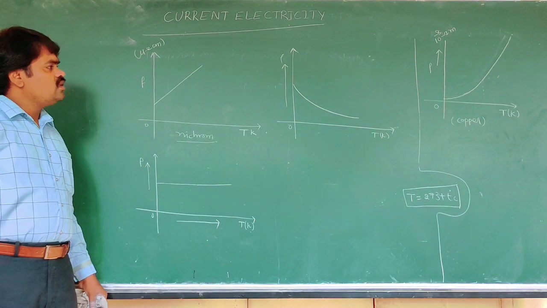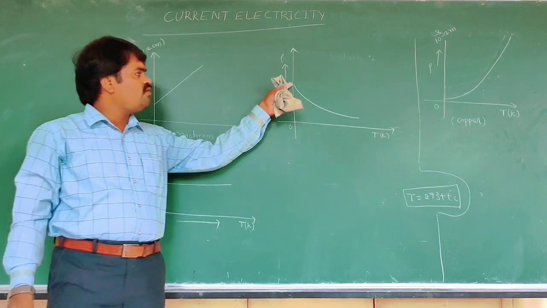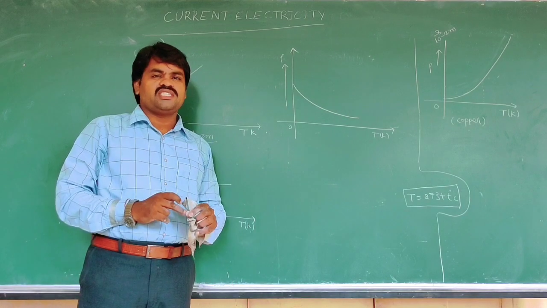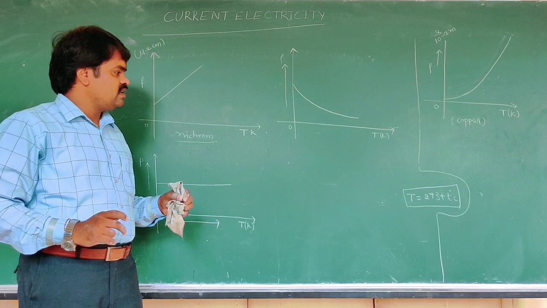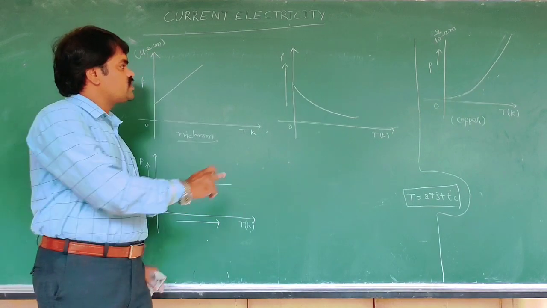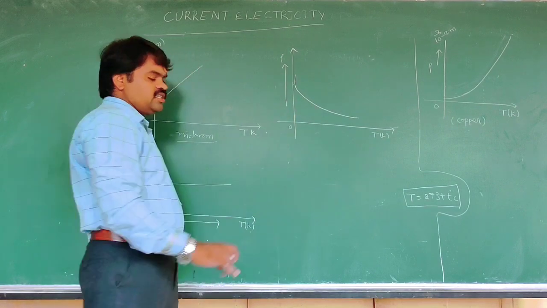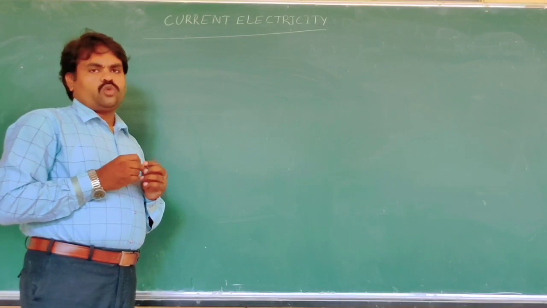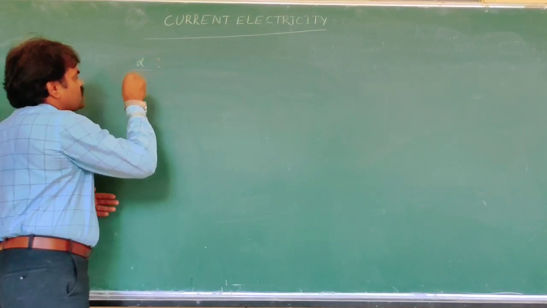For semiconductors the alpha value, that is the temperature coefficient of resistivity, is negative, like this. These are the graphs about resistivity with temperature. Now the temperature coefficient of resistivity for different materials.